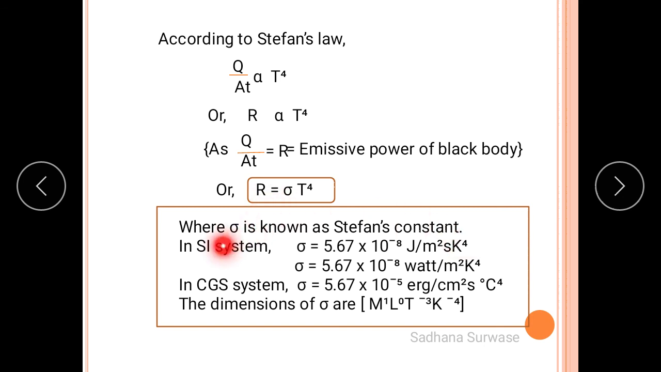Here sigma is Stefan's constant, and the value of sigma in SI system is 5.67 into 10 raised to minus 8 joule per meter square second degree Kelvin raised to 4, or we say 5.67 into 10 raised to minus 8 watt per meter square degree Kelvin raised to 4. In CGS system, the value of sigma is 5.67 into 10 raised to minus 5 erg per centimeter square second degree Kelvin raised to 4. And the dimension of sigma is M^1 L^0 T^-3 K^-4.